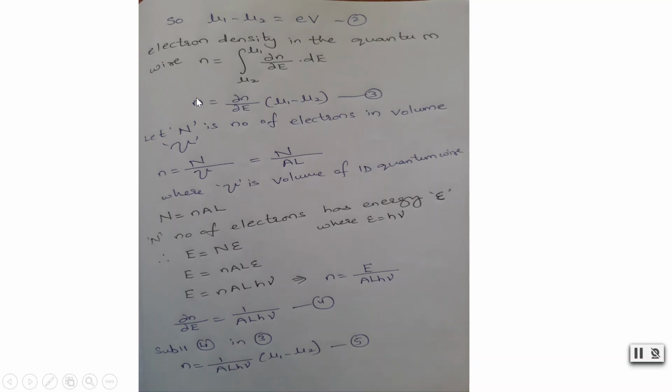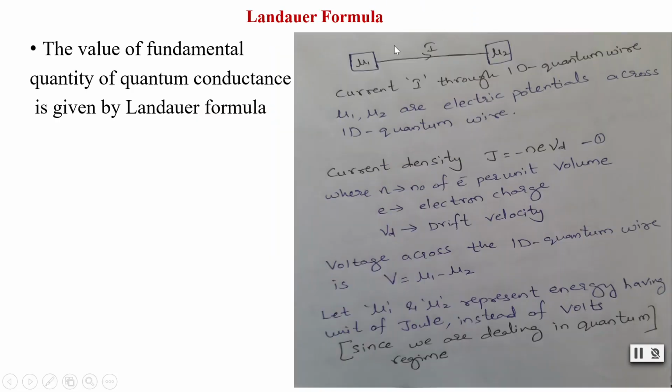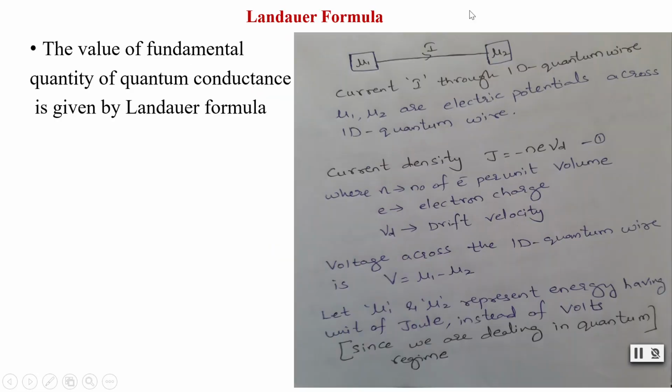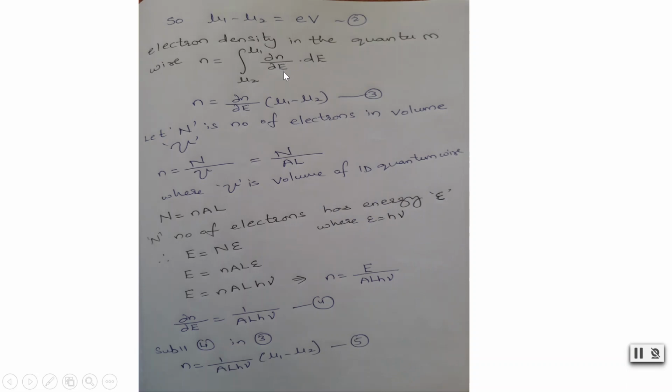So in this one dimensional quantum wire, we have to find the electron density. For that we are integrating from mu2 to mu1 dou n by dou E into dE. When we do that, this dou n by dou E is here, and when we integrate dE, we get E, and when we substitute values we get mu1 minus mu2. So this is the third equation and this was the second equation.